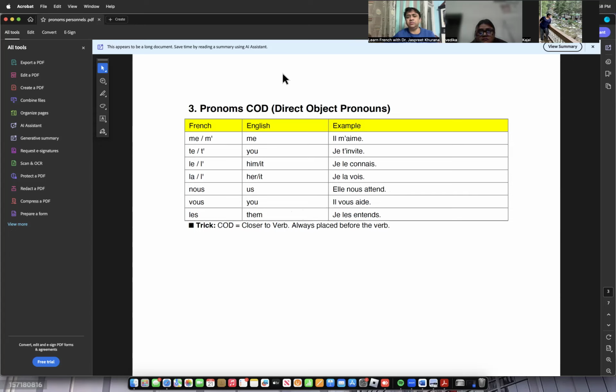So this is direct object. There is no preposition in it. We are directly saying that he loves me, I invite you, I know him or her. If I'm talking about her, it is la. If I'm talking about him, it is le. Those definite articles are used here. So these are direct object pronouns. We directly replace the object.